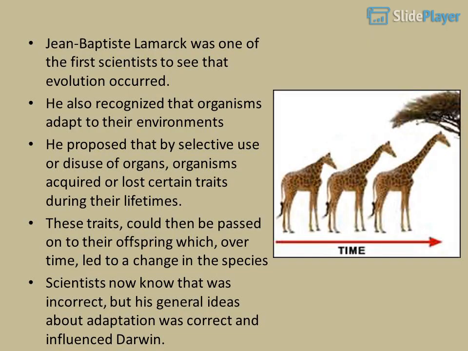Jean-Baptiste Lamarck was one of the first scientists to see that evolution occurred. He also recognized that organisms adapt to their environments. He proposed that by selective use or disuse of organs, organisms acquired or lost certain traits during their lifetimes. These traits can then be passed on to their offspring, which, over time, led to a change in the species. Scientists now know that was incorrect, but his general ideas about adaptation were correct and influenced Darwin.